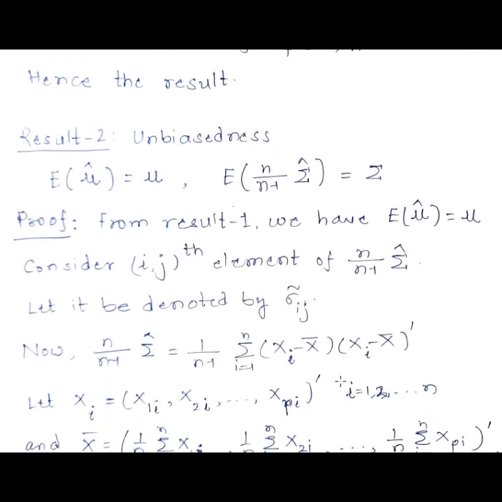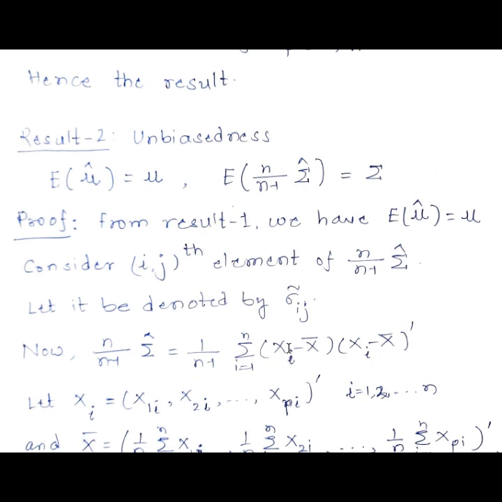Now let us try to study this sigma ij curl further. So now n upon n minus 1 sigma hat is nothing but 1 upon n minus 1 summation xi minus x bar into xi minus x bar transpose. Now how is that the case? Notice that in sigma hat we had 1 by n times this random matrix. So the n will get cancelled, and instead of 1 by n I'll now have 1 upon n minus 1.